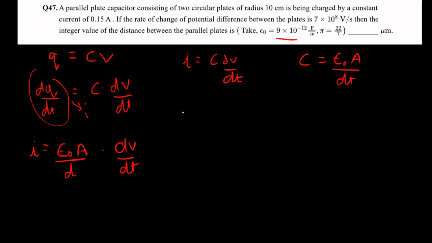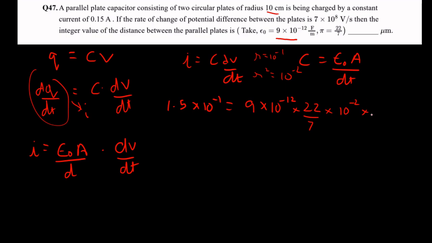Okay, nice. So current is 0.15. I'll write it as 1.5 into 10 power minus 1. I have this habit of writing everything in scientific notation. It is equal to epsilon naught, which is 9 into 10 power minus 12, times area. Area is pi r square. Radius is 10 centimeters, so pi is 22 by 7, and the radius is 10 power minus 1 meter, so r square will be 10 power minus 2. Then 10 power minus 2 into the rate of change of potential difference, which is 7 into 10 power 8. So I'll cancel this 7 and this 7.